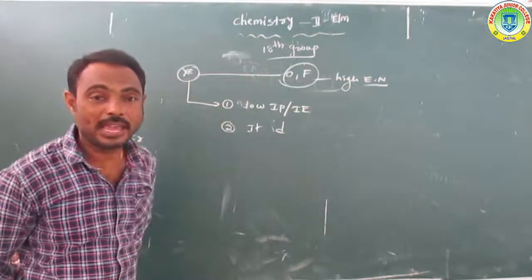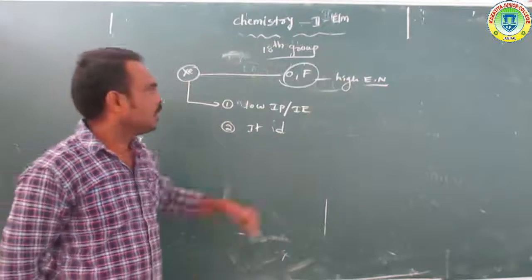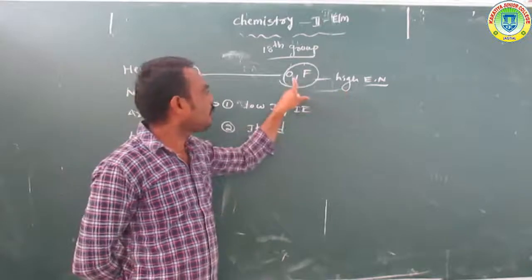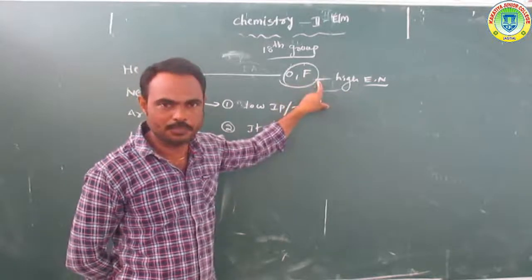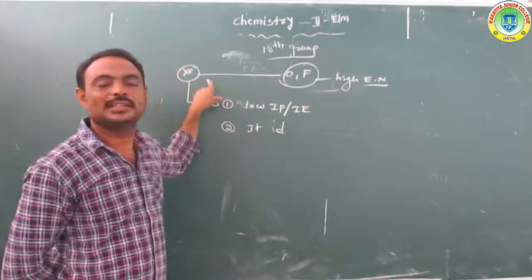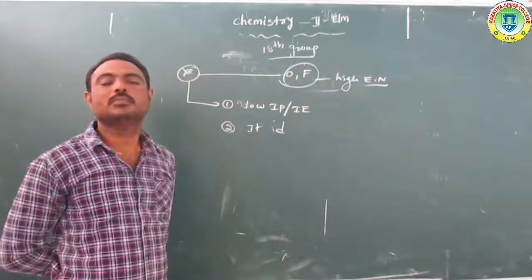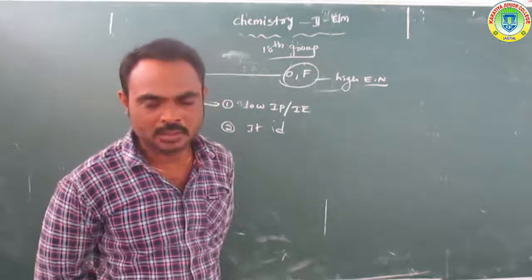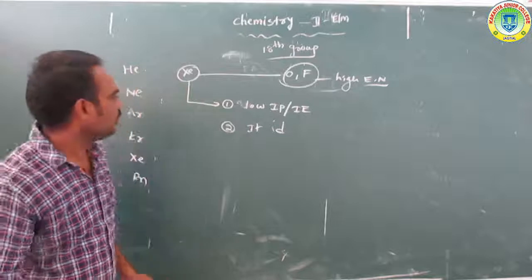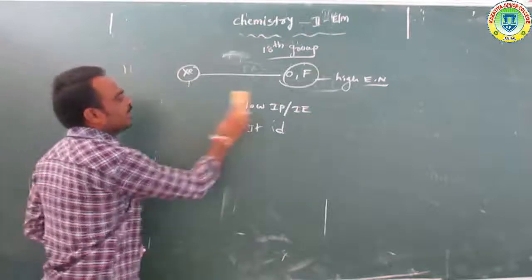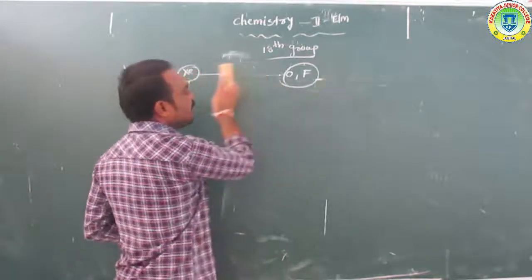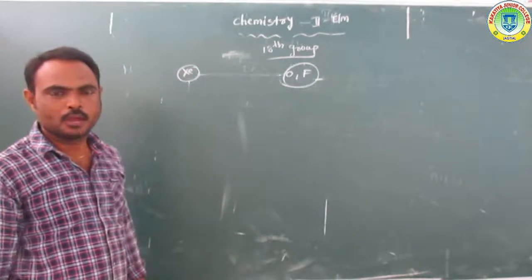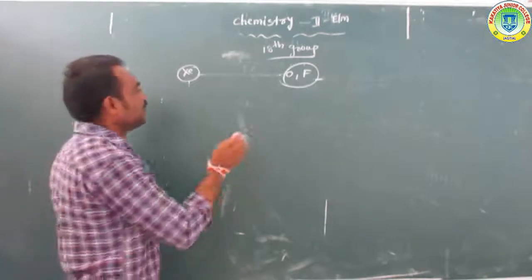Oxygen and fluorine atoms with very high electronegativity react with xenon to form a number of compounds. Which compounds? Listen. Overall, xenon reacts with oxygen and fluorine to form different compounds.